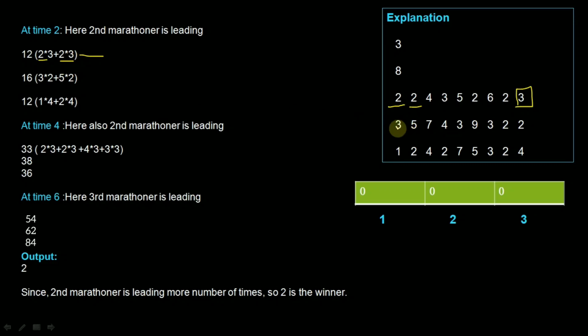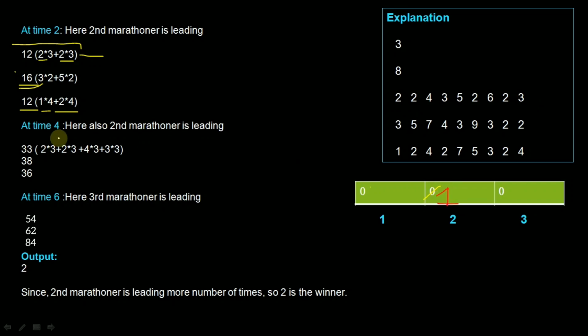For the second participant, in the first second he is covering 3 steps, and in the second he is covering 5 steps. We will add up these two values, 5 plus 3, that is 8, and multiply by 2, since the distance covered in each step is 2 meters. So 8 into 2 becomes 16. If you calculate the third one, you will get 12, that is 1 into 4 plus 2 into 4. Okay, so if you observe at time 2, the second participant is leading. So we will increment the second cell value by 1.